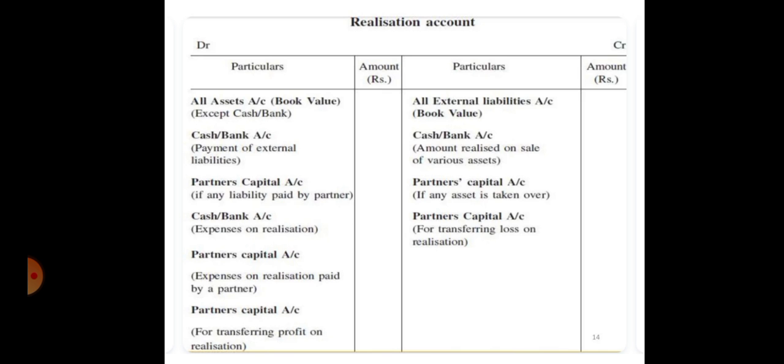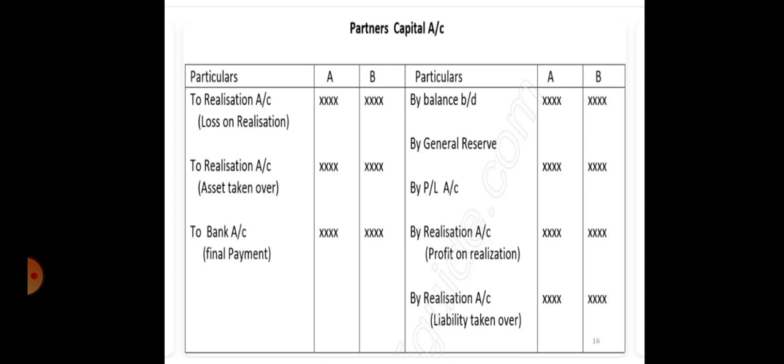And if debit side is greater than credit side, then there will be loss and it will be distributed among the partners in the credit side by writing as partner's capital account. Now, after preparing the realization account, if any partner has given loan to the firm, then that will be the external liability of the firm, and at the second number, partner's loan account will be prepared. After preparing partner's loan account, we will be preparing partner's capital account.